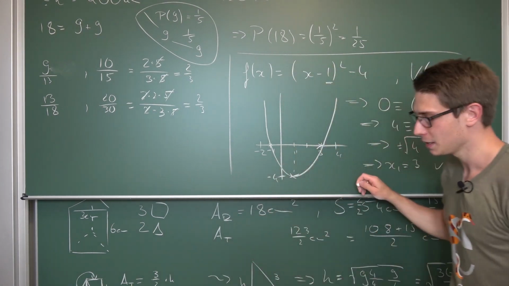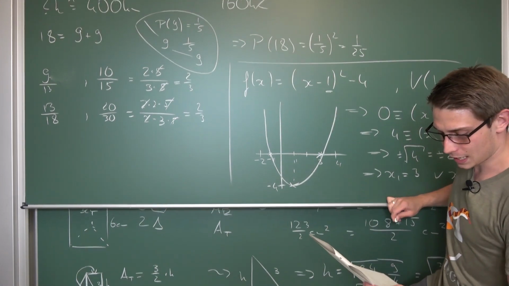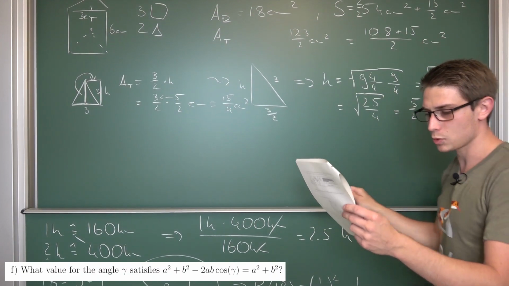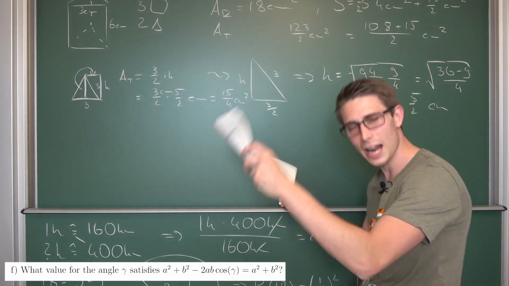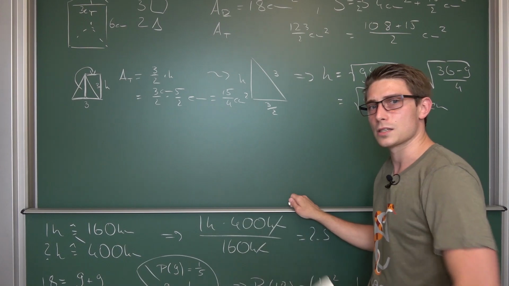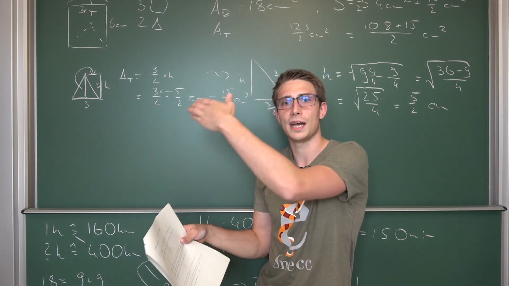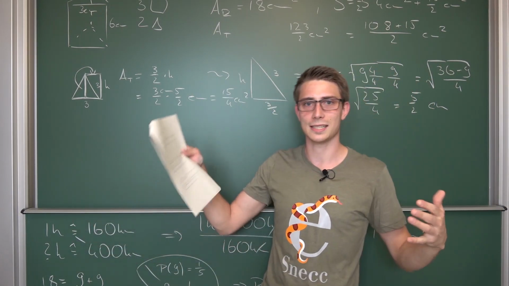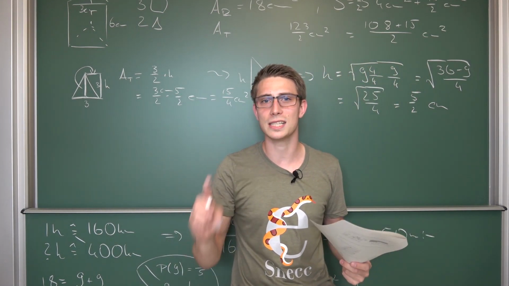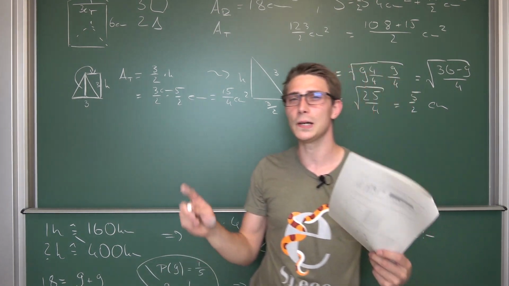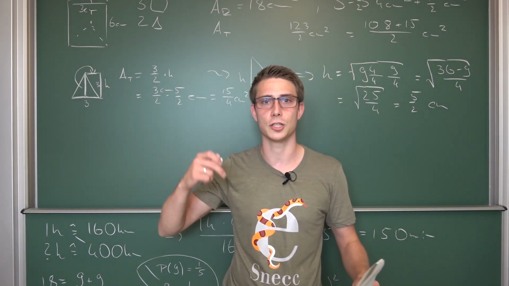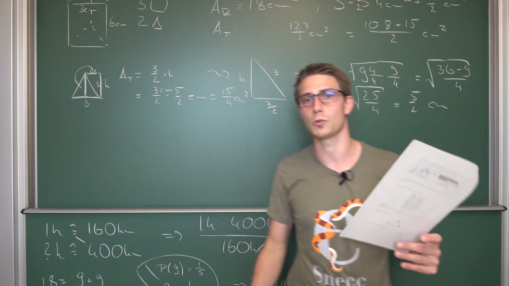Great job. This has been the parabola thing, and now what value for the angle gamma satisfies a squared plus b squared minus 2ab cosine of gamma is equal to a squared plus b squared. Now, if you take a good look at this, you might notice that on the left hand side we have the law of cosines, and on the right hand side we have just Papa Pythagoras. Both of those are equal to c squared, but only in one scenario are those two equal, namely in a right triangle, because Papa Pythagoras is just a special case of the law of cosines.